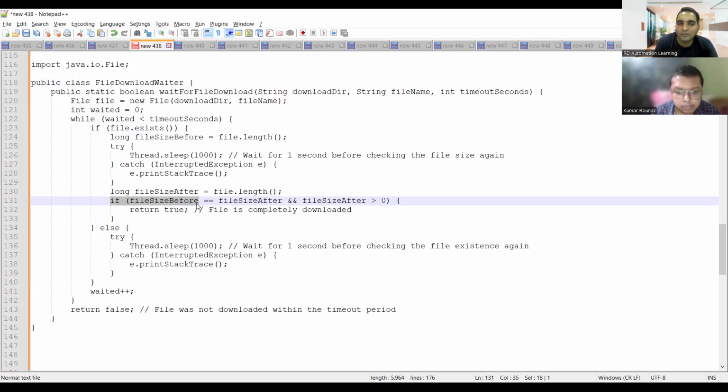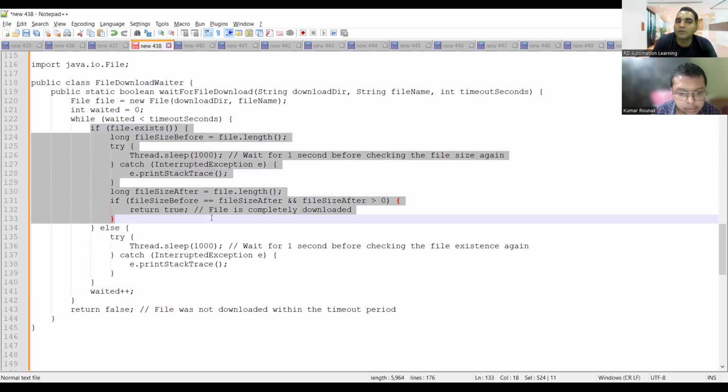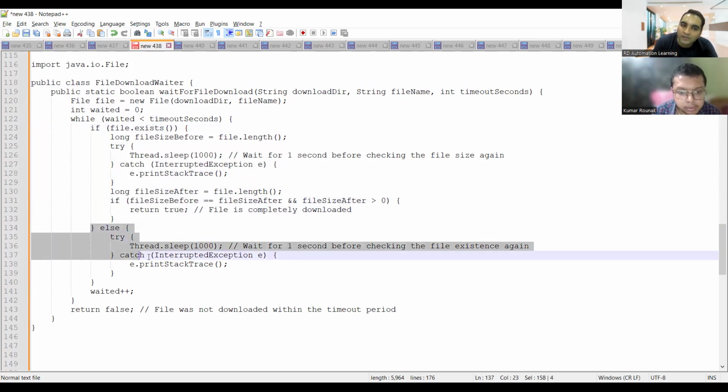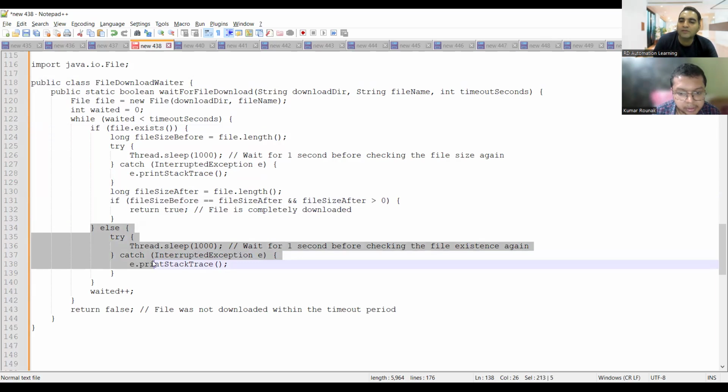It is a simple logic that you can keep. Here, in the if-else condition, if the file exists, only then you go for this. If the file does not exist, there is no need to do anything. That means the download process itself has not started, or there is some bug, which is why your automation script might also fail. But it is a pass-fail kind of situation. It is a valid failure: the file itself is not getting downloaded, hence your automation script is catching the bug. That's how you can showcase it.